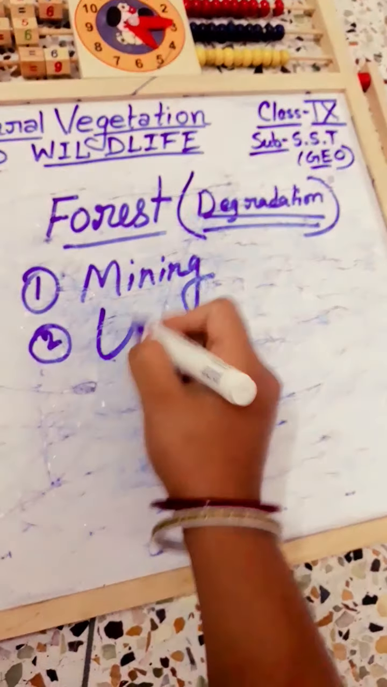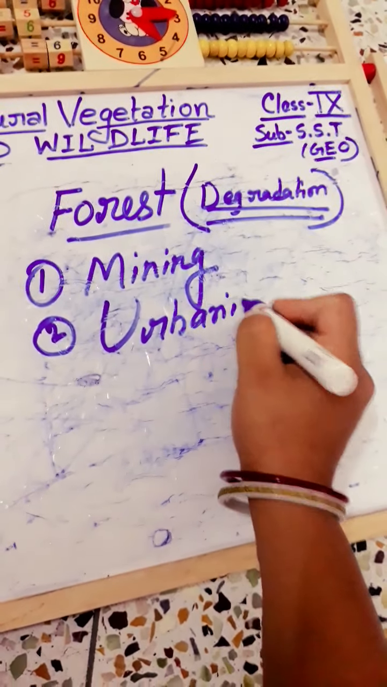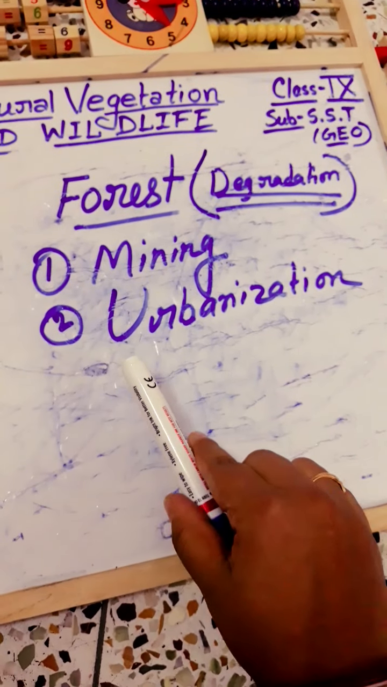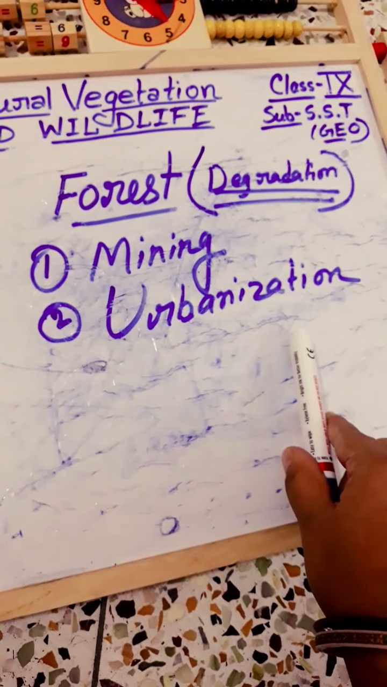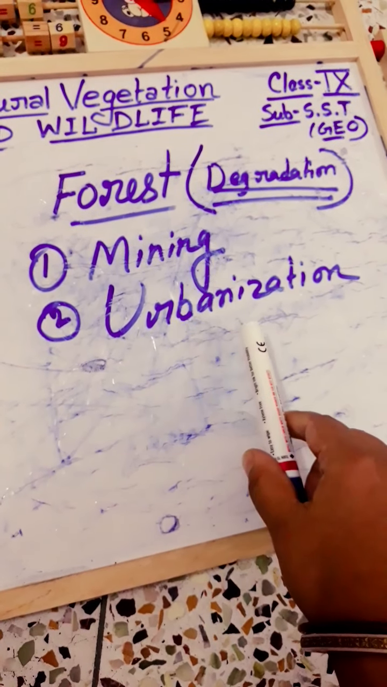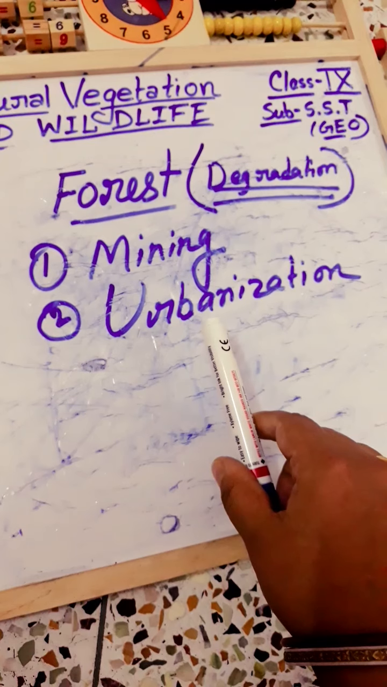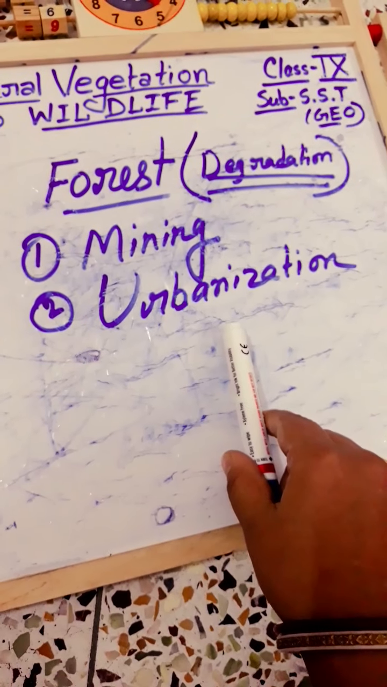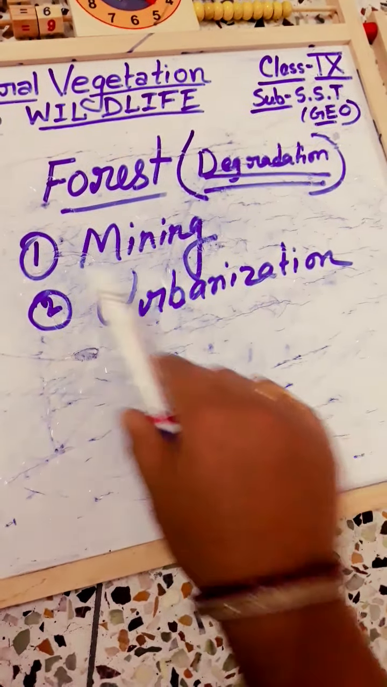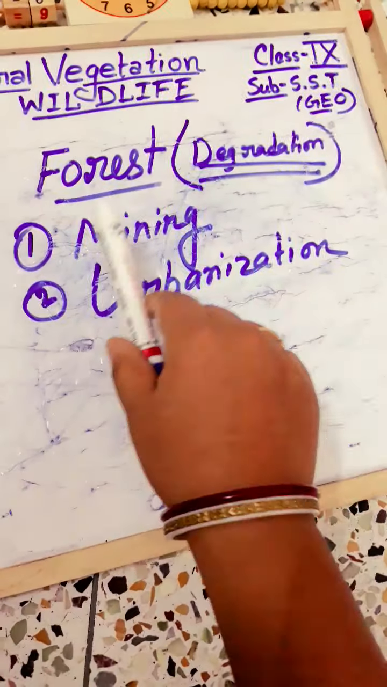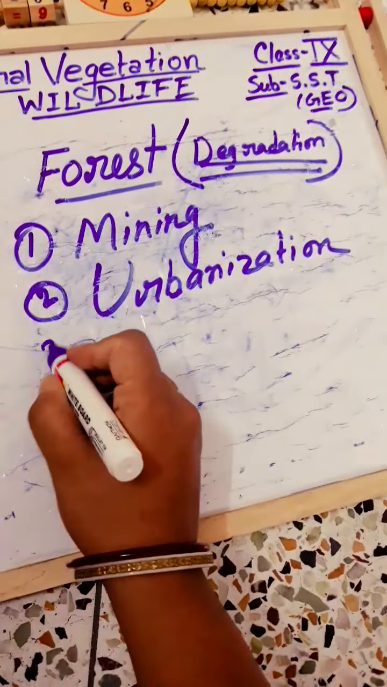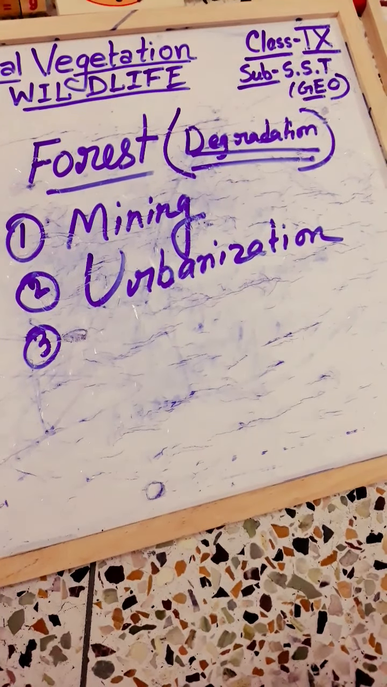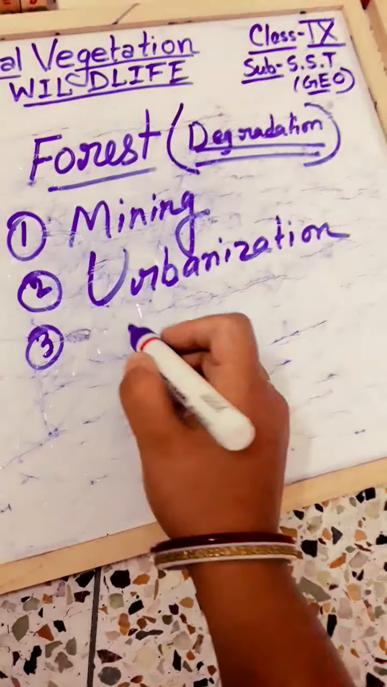Number 2, we can say that urbanization. Why? Because our population is increasing day by day, and now our mindset is that all of us want to settle in the urban area. So that's why we are cutting down trees and clearing the forest area. In that way the forest is also depleting. So urbanization is the second point. Number 3, we can say the overgrazing of pastures.